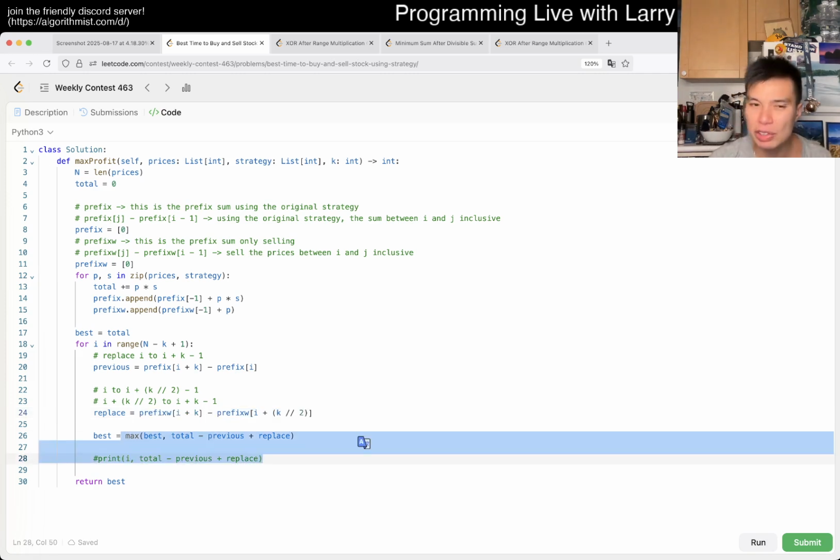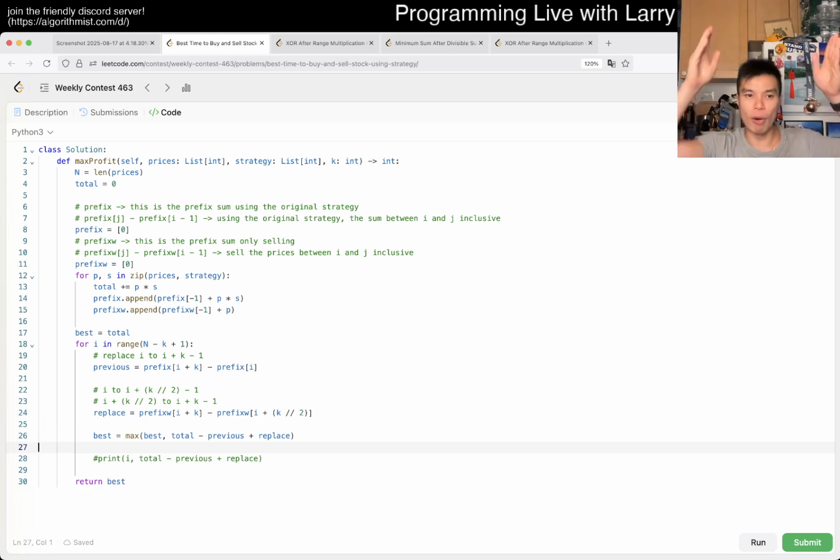There's also another way to do it with sliding window, right? Because you always have a fixed window of k. So you just go, okay, the next k, let's do the math. You shift, and so forth. I didn't do it that way, but honestly, just saying sliding window, you should be able to get it that way as well.